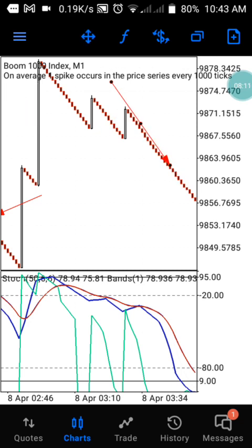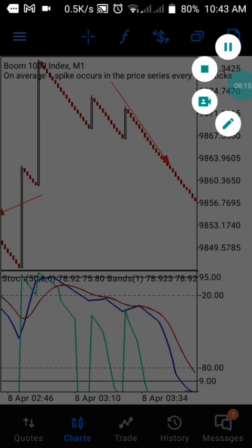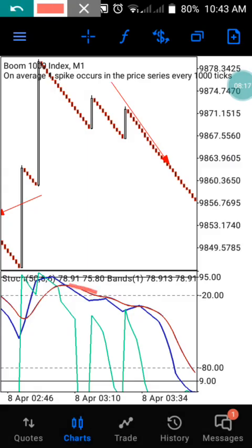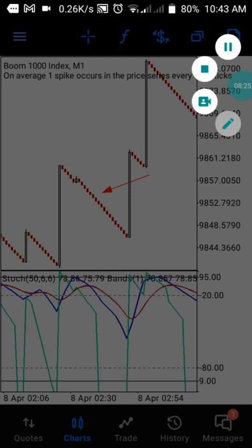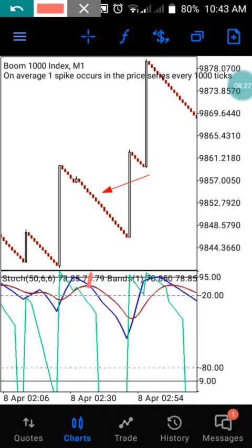You can see it keeps on moving above the blue color. It also happened at this moment, the same thing happened here. So you can take up to like 10 candles, then you are out of the market.